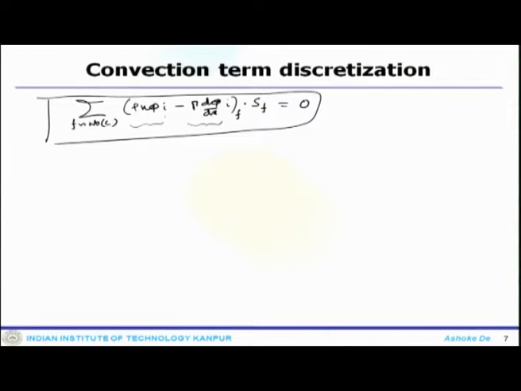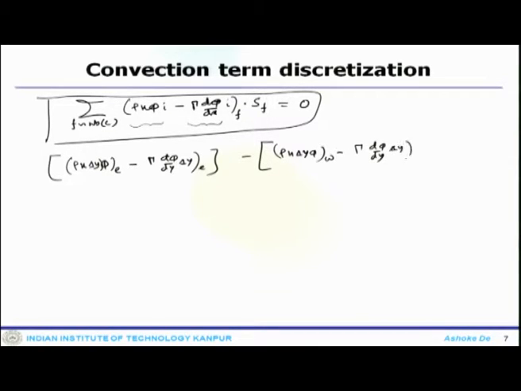So, if you look at the surface vectors and put them back for this 1D element that we have shown, this will become rho u delta y phi e minus gamma d phi by dy delta y e, and then rho u delta y phi w minus gamma d phi by dy delta y w, which is 0.